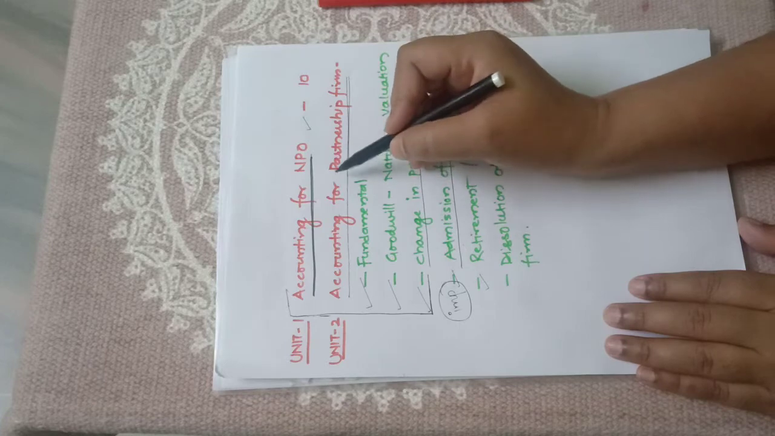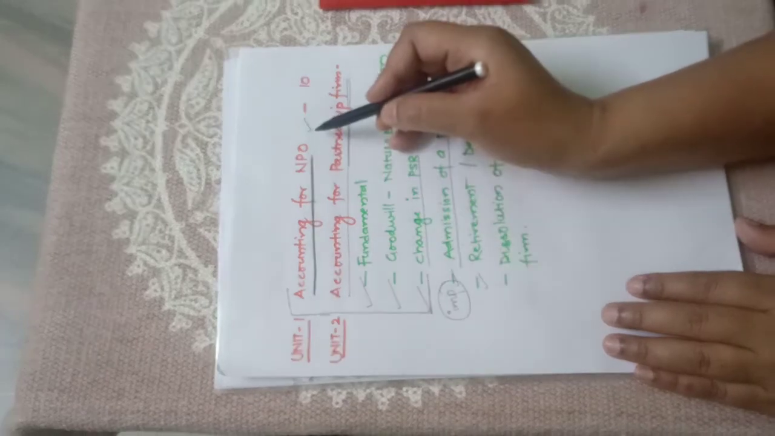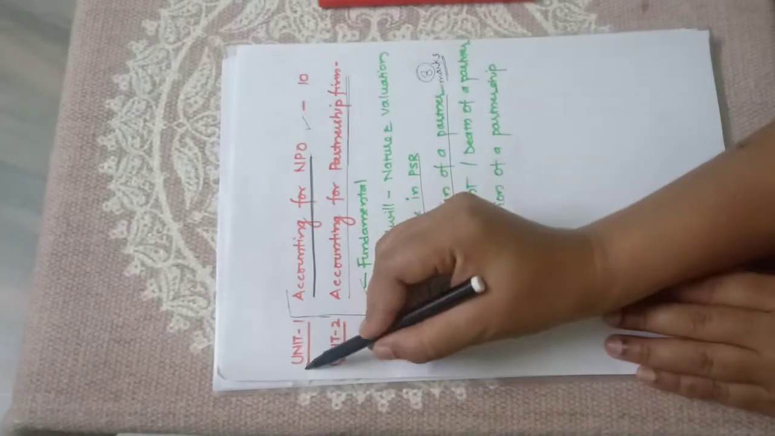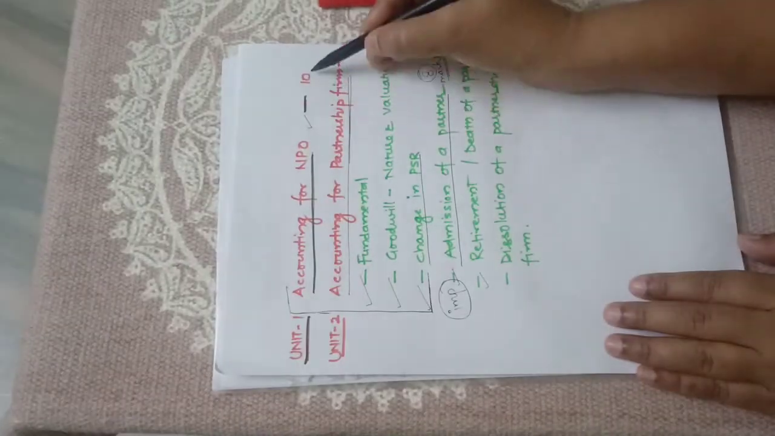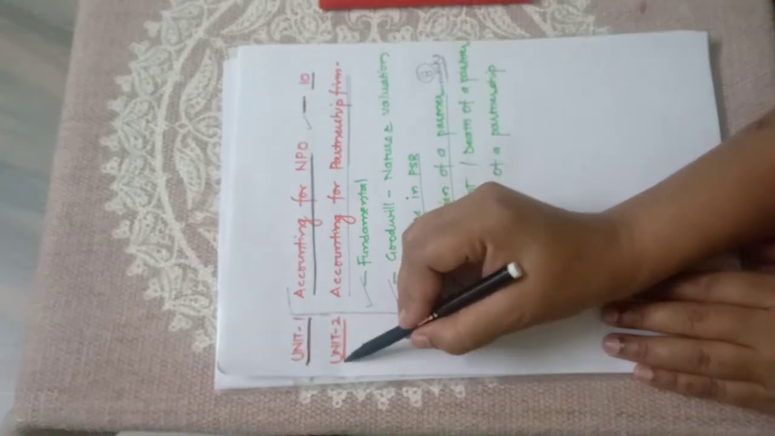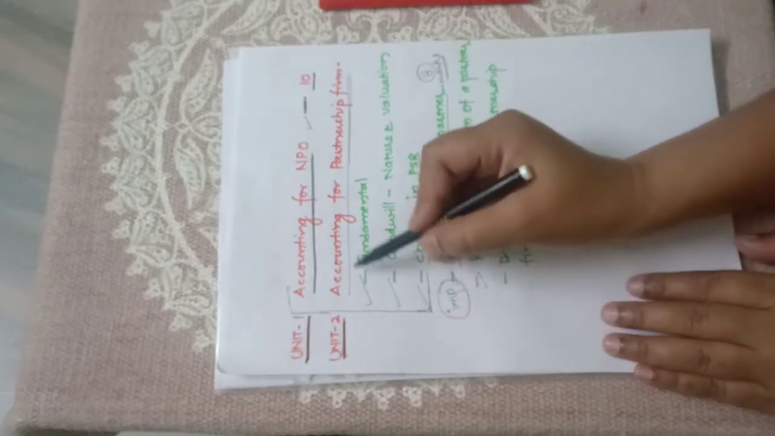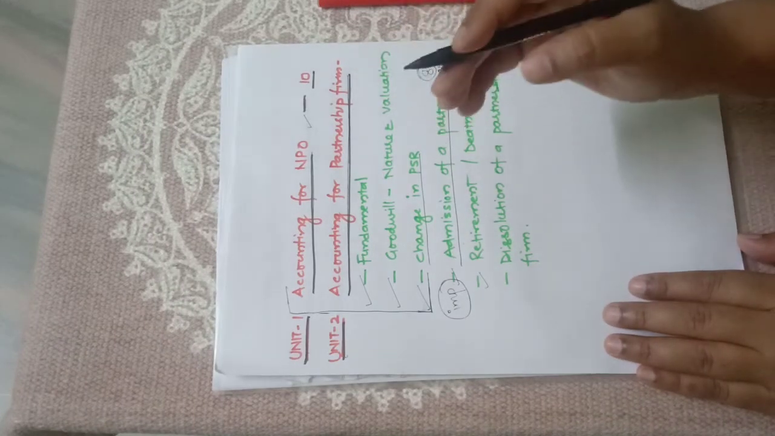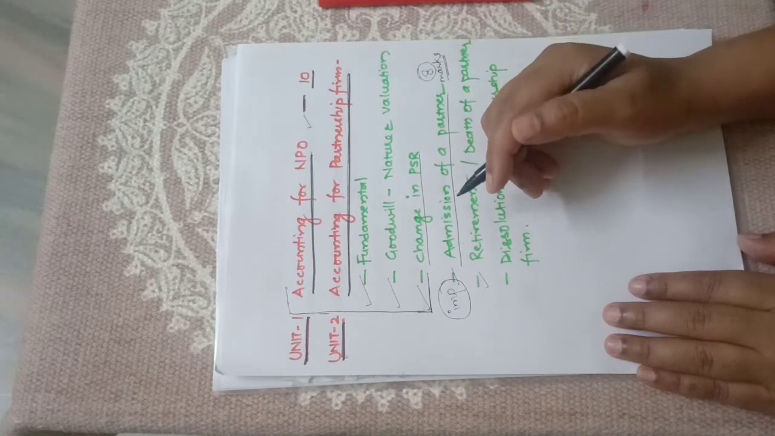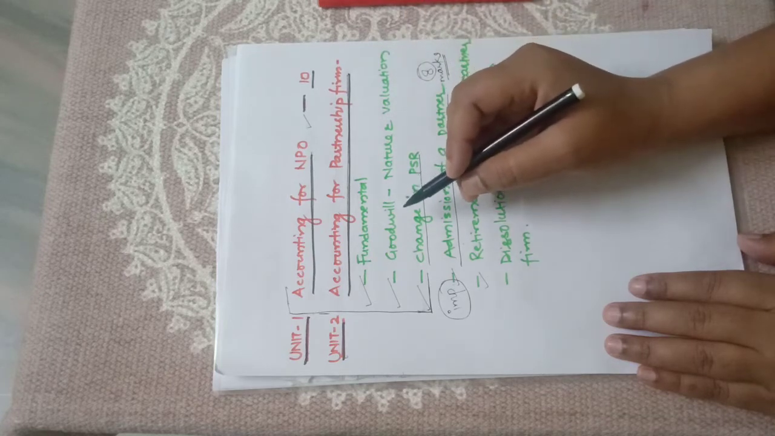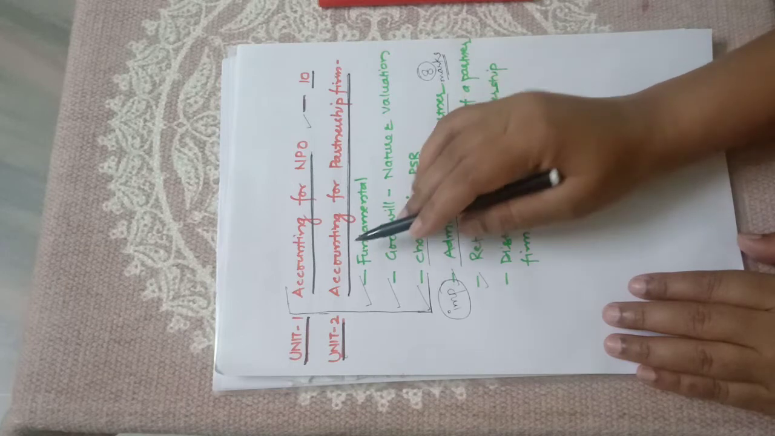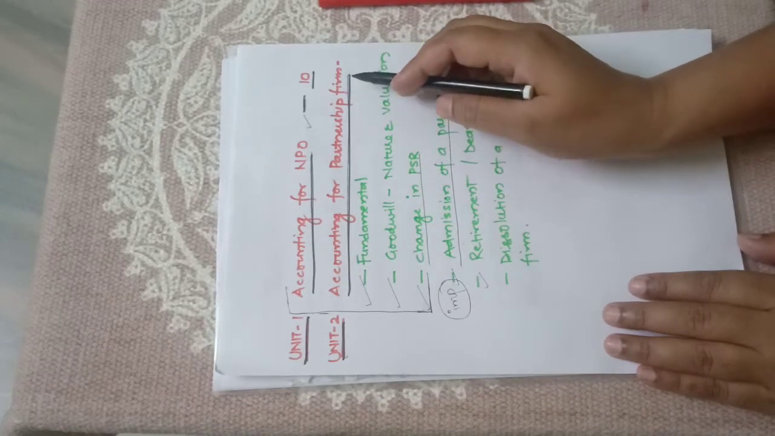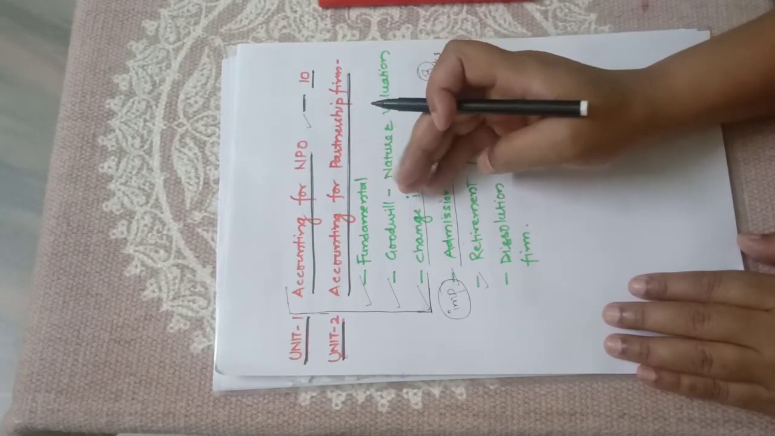We have completed accounting for partnership firm. Before that, we had completed accounting for NPO. It was Unit 1, which carried 10 marks. After that, we started Unit 2, accounting for partnership firm, which has around 25 or 30 marks weightage. It has been changed, so I'm not sure if it was 25 or 30. And in accounting for partnership firm we have 6 to 7 chapters.